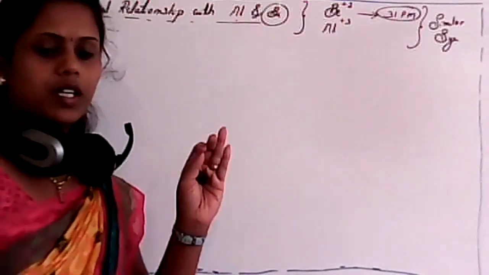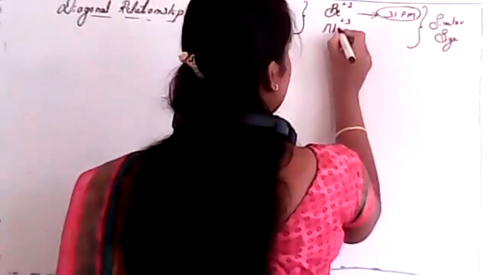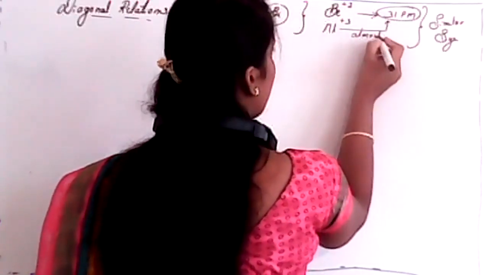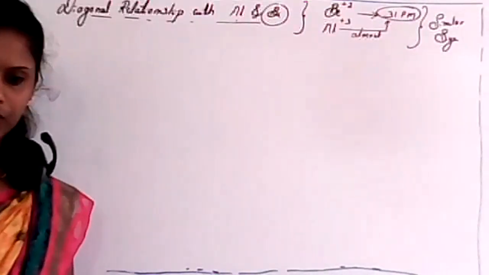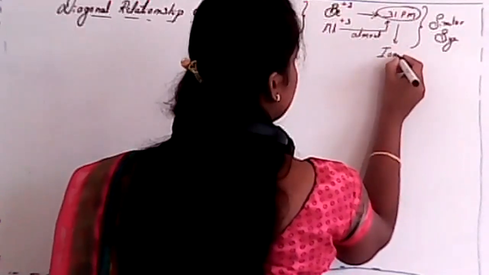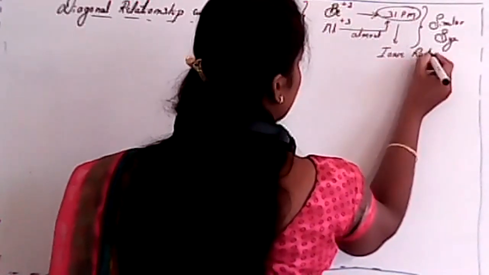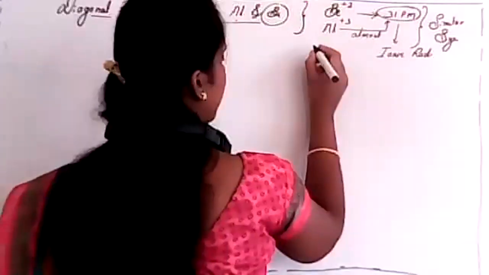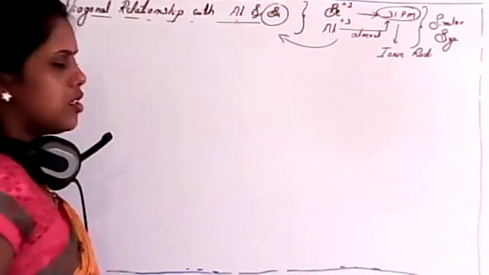But the aluminium ion is almost the same as that of the beryllium ion. Clear? These are nothing but ionic radii, and they are almost the same. So that's why it has a diagonal relationship, a similarity between both cases.